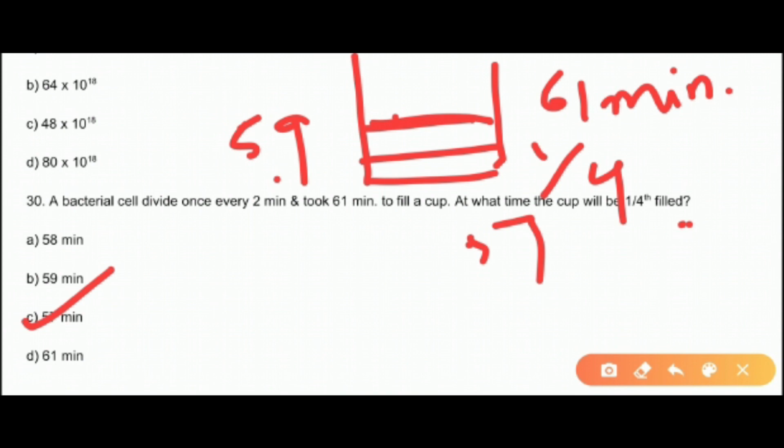So we have completed about 30 questions for today, which were very important for Kingdom Monera. If you are able to solve these questions, that means you are going great. And so keep practicing the questions. That is the most important thing right now.